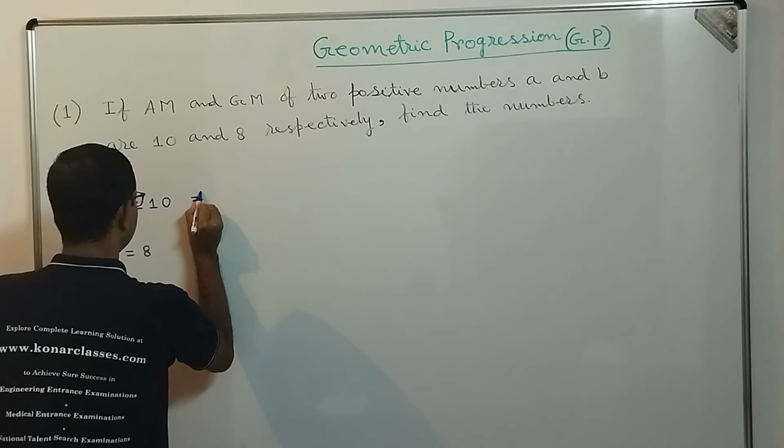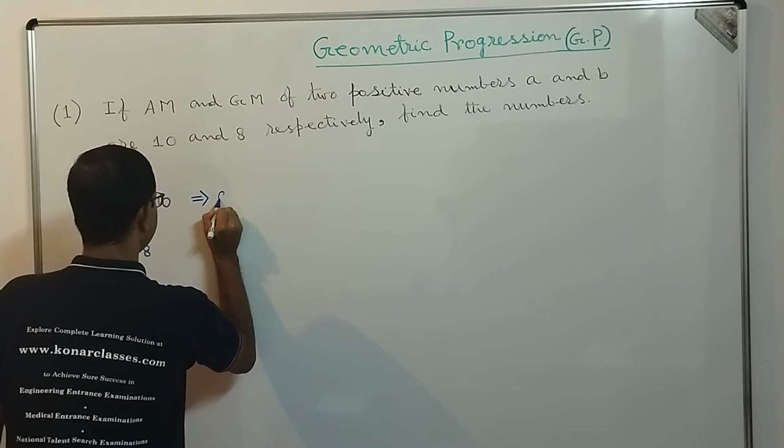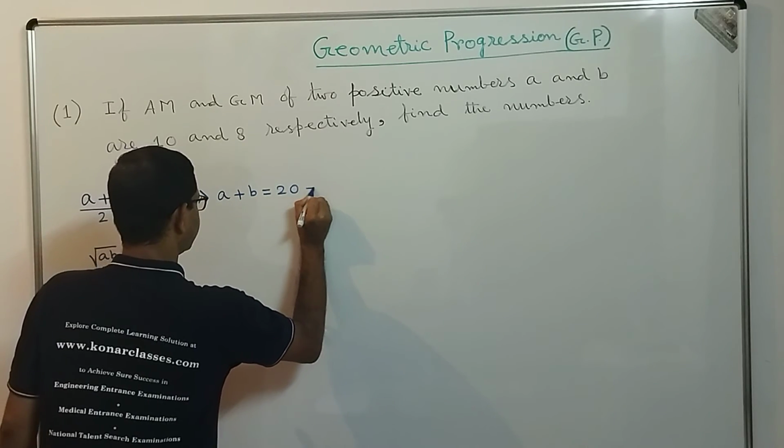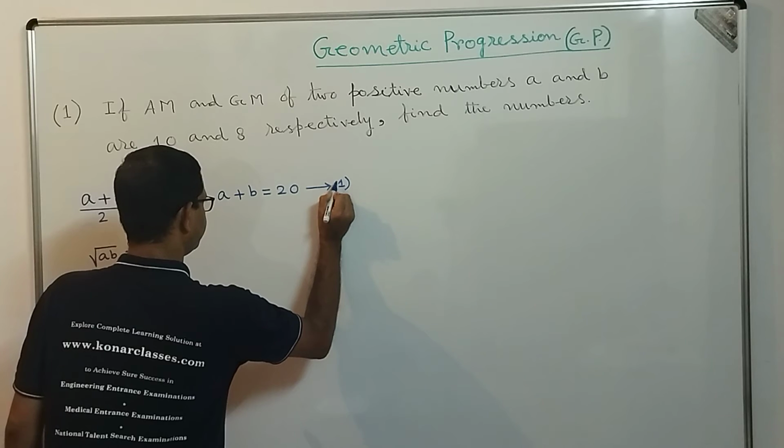Let's see how we can do this. As we know that A plus B by 2 is equal to 10, that means A plus B is equal to 20. Let us give this as equation number 1.